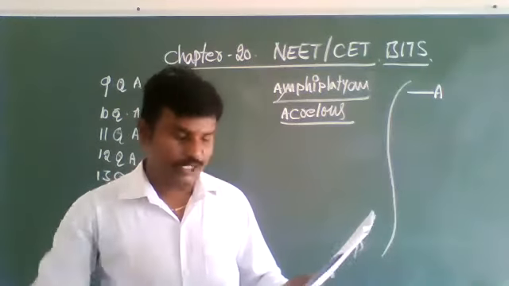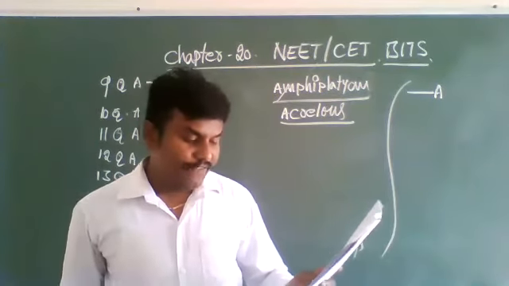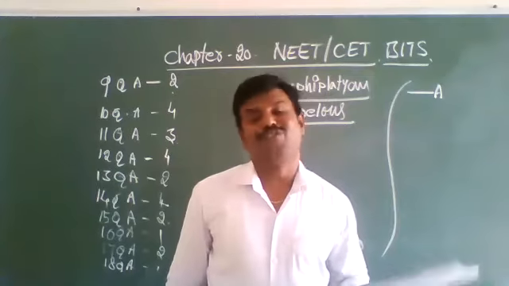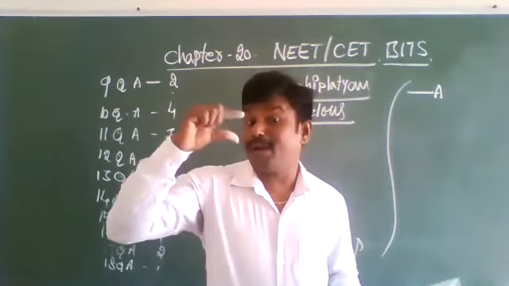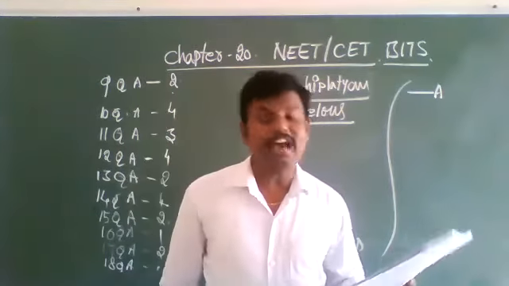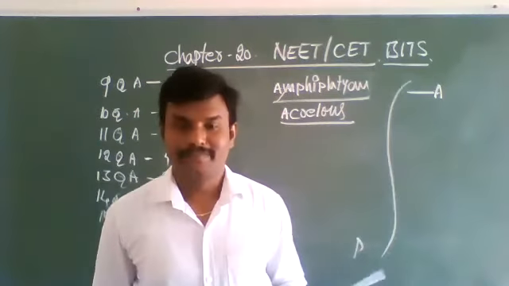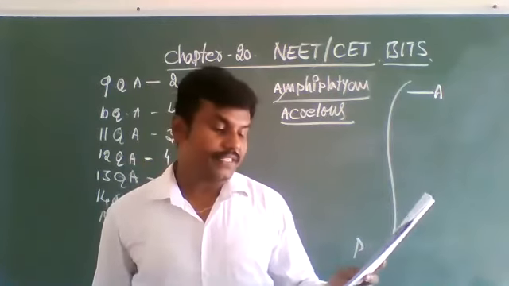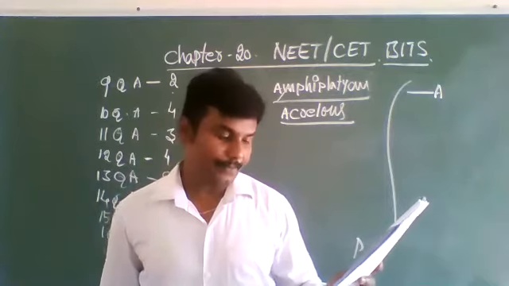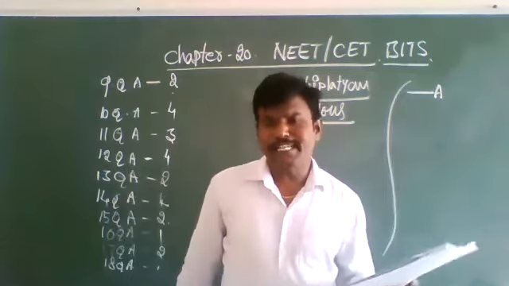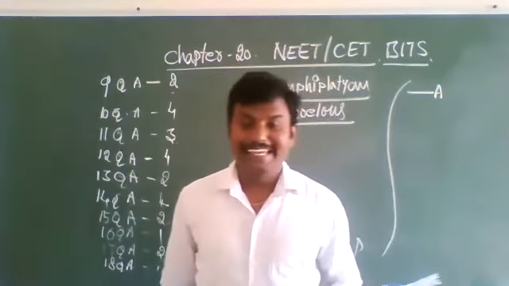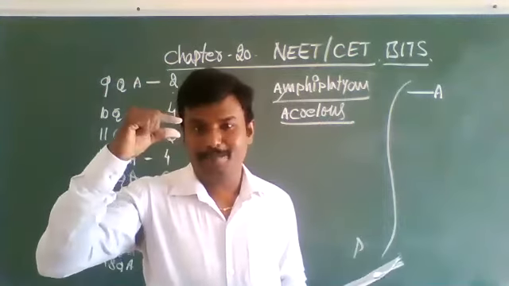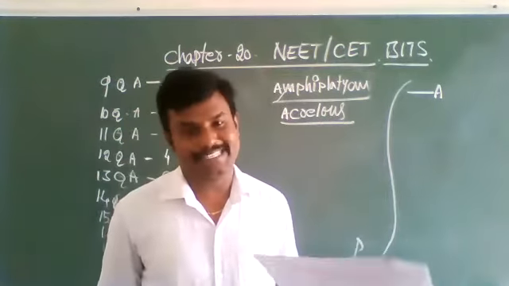Next, third option, amphicellus. In fishes and frogs, what type of vertebra is there? That is called amphicellus. In fishes, frogs, this type is there. That is called amphicellus vertebrae. Fourth option, heterocellus vertebrae. Generally, in birds, this vertebrae will be there. That vertebrae is called heterocellus.